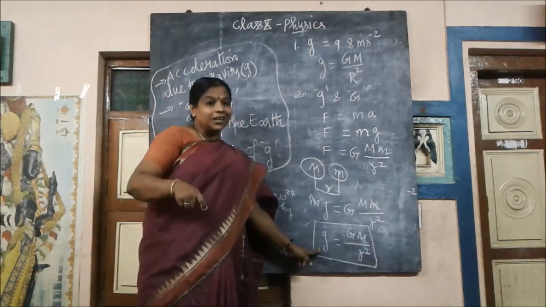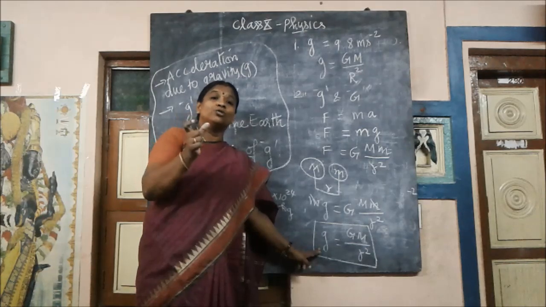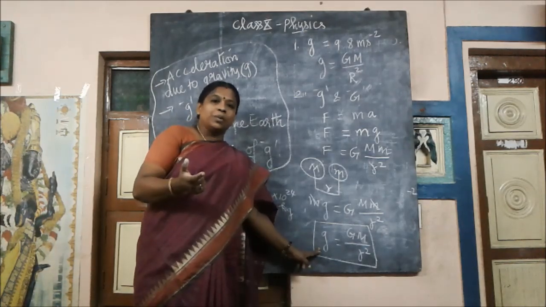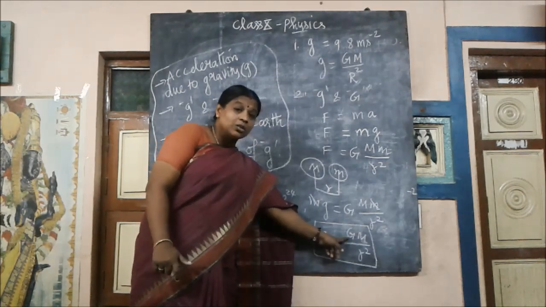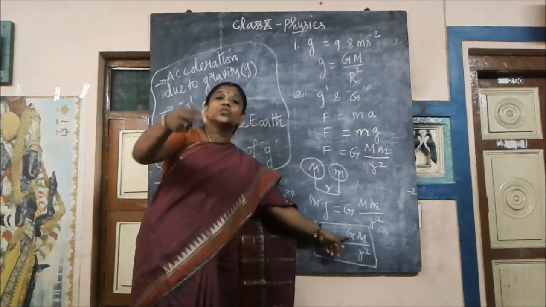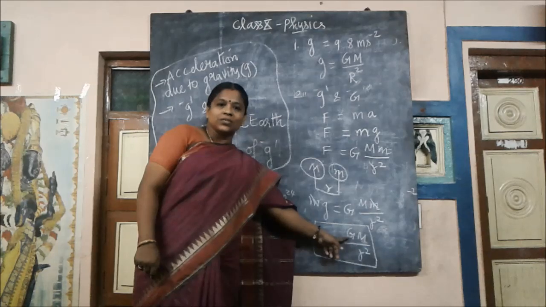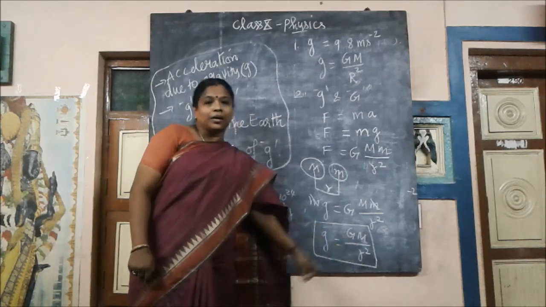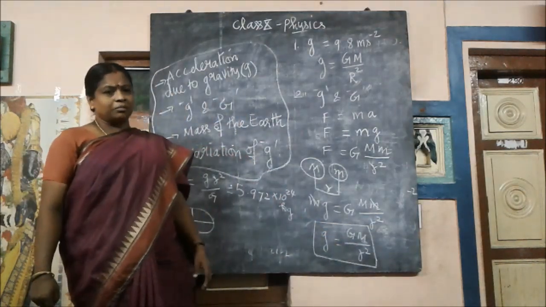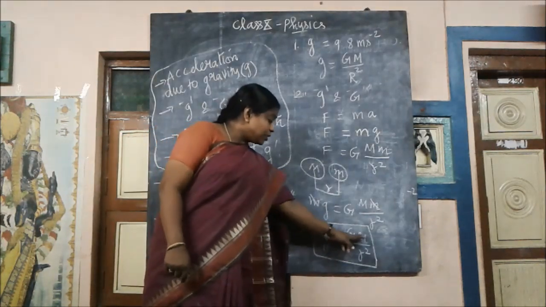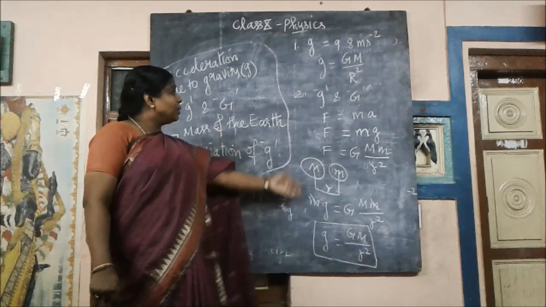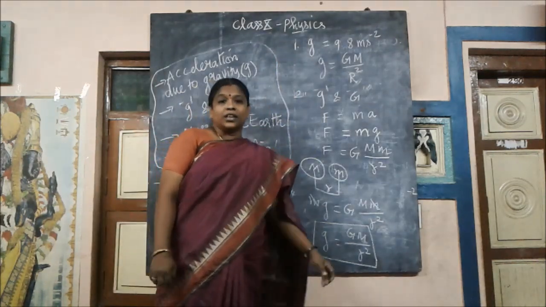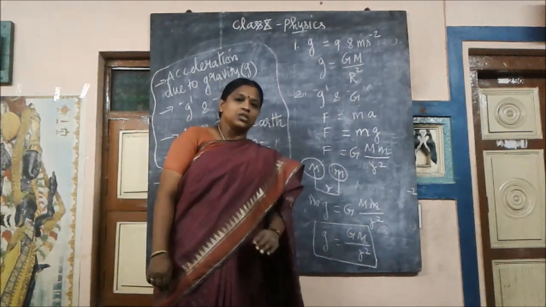So when we take the earth, the values for the earth are already experimentally determined, no children. So g is equal to universal gravitational constant, which in the previous video we determined as 6.67 into 10 power minus 11. So that value we substitute, along with the mass of the earth and r, and when we substitute, the value will be calculated as 9.8 meter per second square.